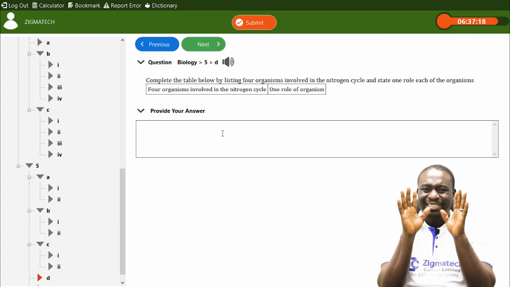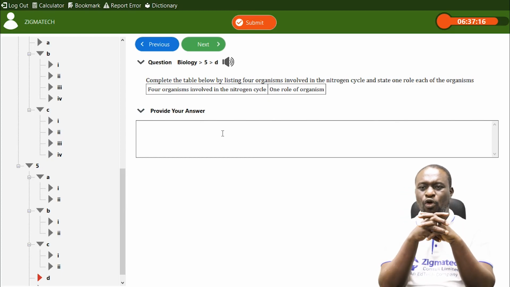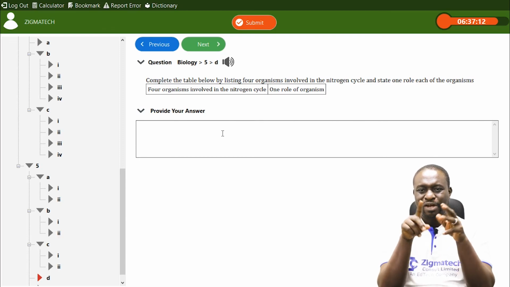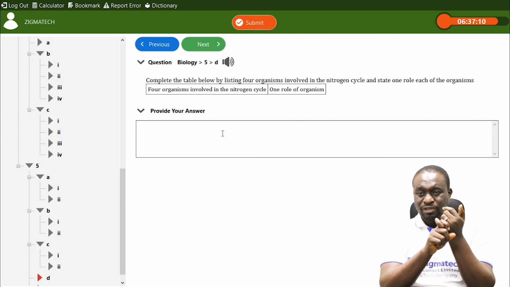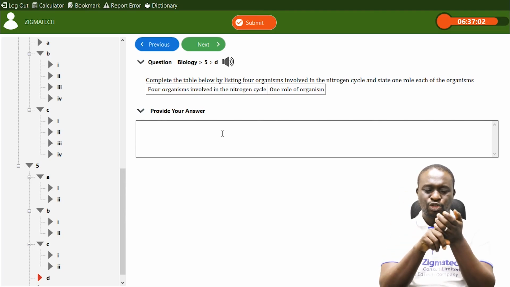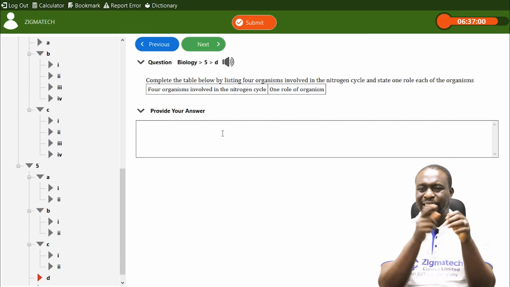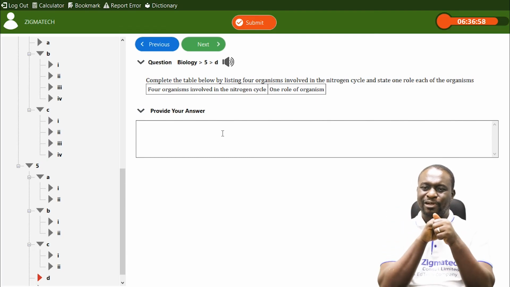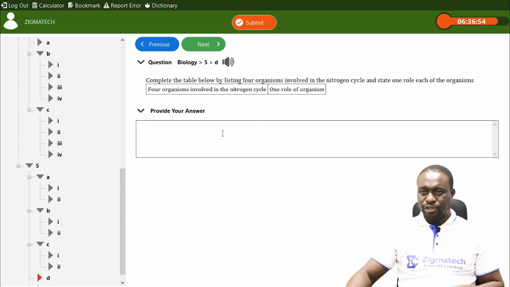So these are 6 important organisms that are involved in the nitrogen cycle. I repeat, plants are involved. Number 2, we talked about Rhizobium leguminosarum. Number 3, Azotobacter. Number 4, Nitrosomonas. Number 5, Nitrobacter. And number 6, denitrifying bacteria. Okay, and the roles have also been mentioned.